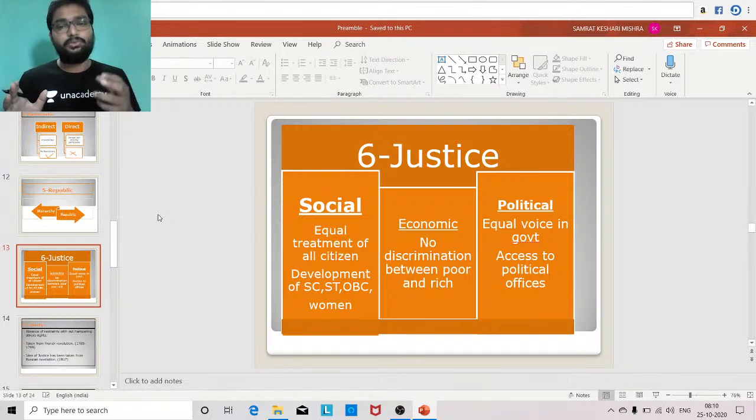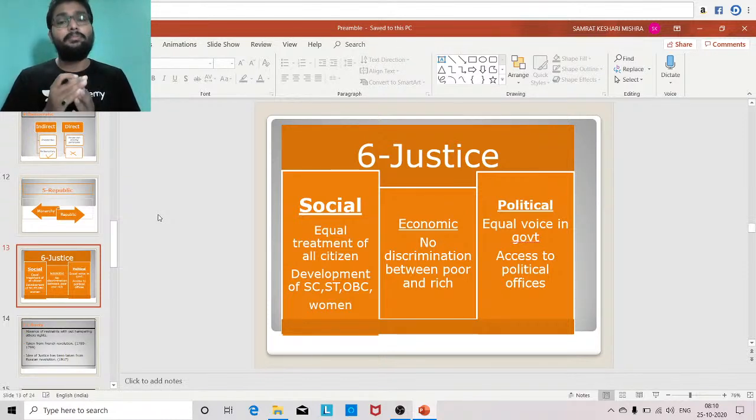Apart from that, social justice also refers to development of the marginalized section. Now, who are the marginalized in the society? Those who are vulnerable towards underdevelopment, those who are not empowered, the unempowered section of the society, are called vulnerable section or marginalized section. For example, on the basis of caste, they are scheduled caste, scheduled tribe, and other backward caste. On the basis of gender, women are not empowered.